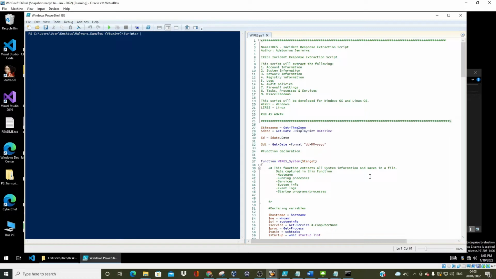So the end goal is to write an incident response information gathering script. Now, the script will be able to work for Linux and Windows to obtain basic host and network information, and it will save it in a file in the folder, or on an external drive, depending on the case, right?